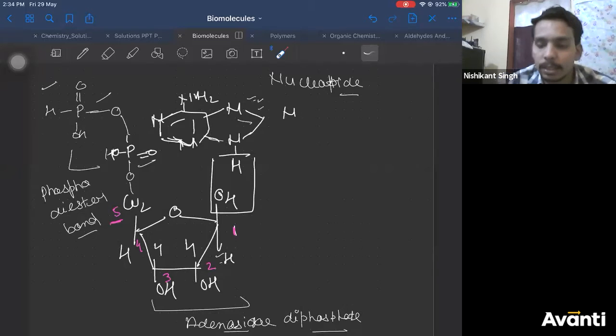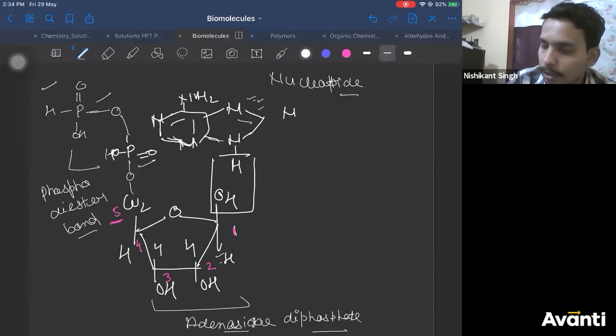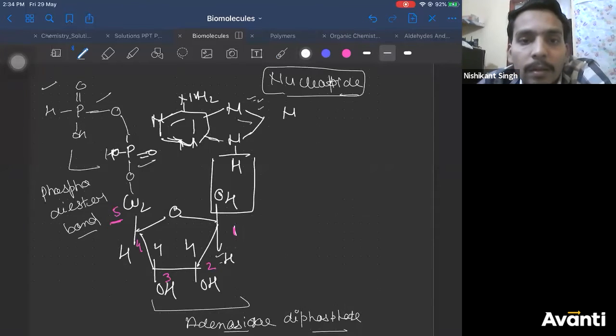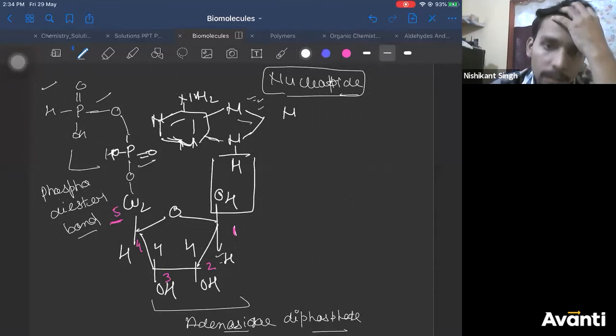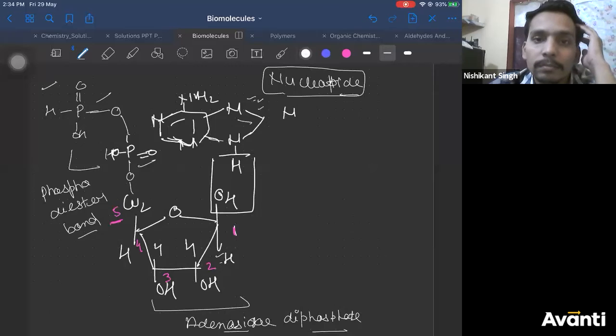Any doubt in this, guys? Is this structure clear to everyone? This is the structure of a nucleotide. If anybody has any doubt in this structure, please ask. You can say that for DNA, they are monophosphates, but they can exist as di and tri also. For DNA, it is monophosphate which is used. That is true, I'll come to that also. Any doubts in this? Anyone?